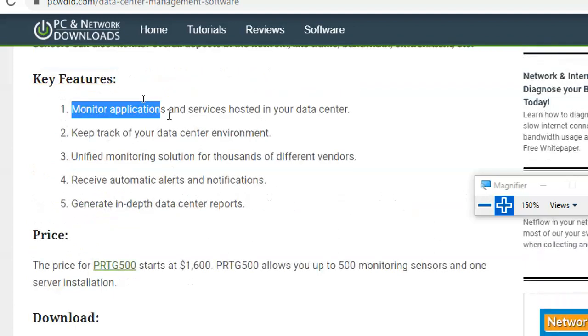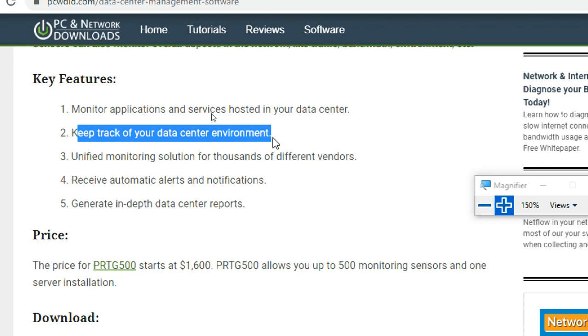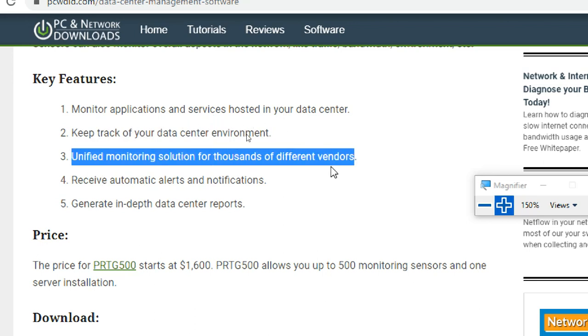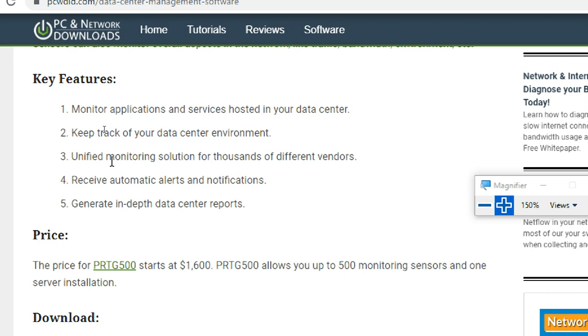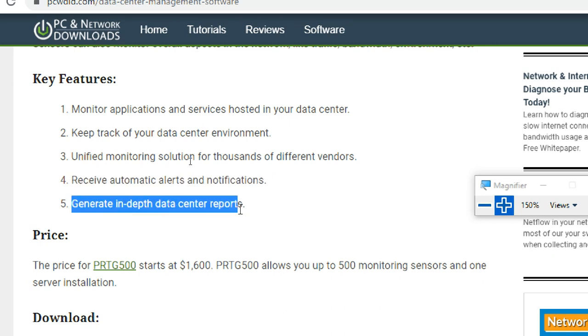Okay, so it monitors applications and services hosted in the data center. Keep track of your data center with a unified monitoring solution for thousands of different vendors. So different kinds of organizations, like you buy from Dell or HP or any other company, we can monitor it, as well as the unified monitoring solution provided by PRTG. Receive automatic alerts and notifications, and generate in-depth data center reports.